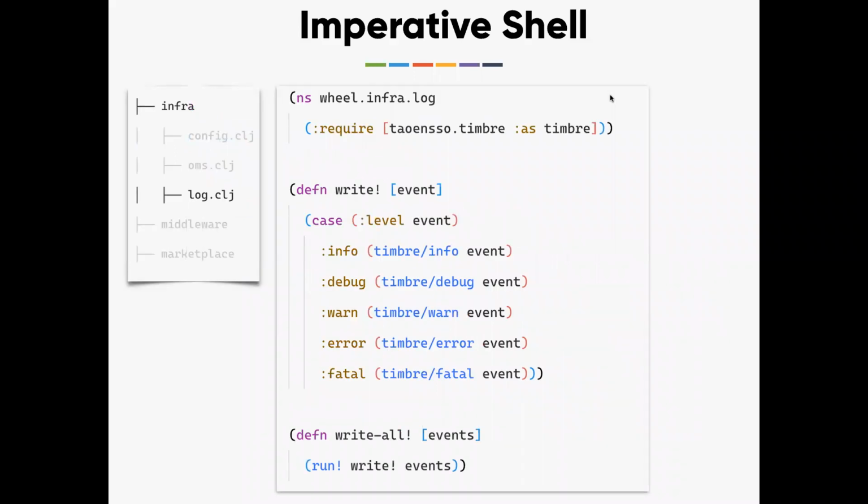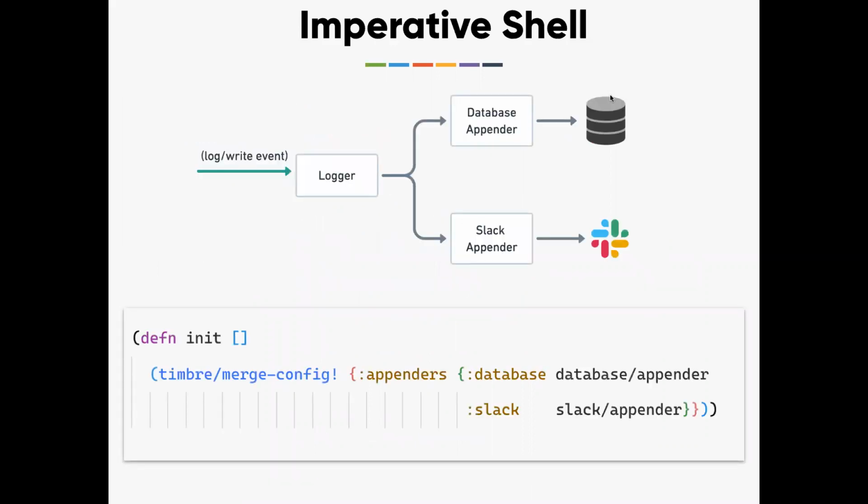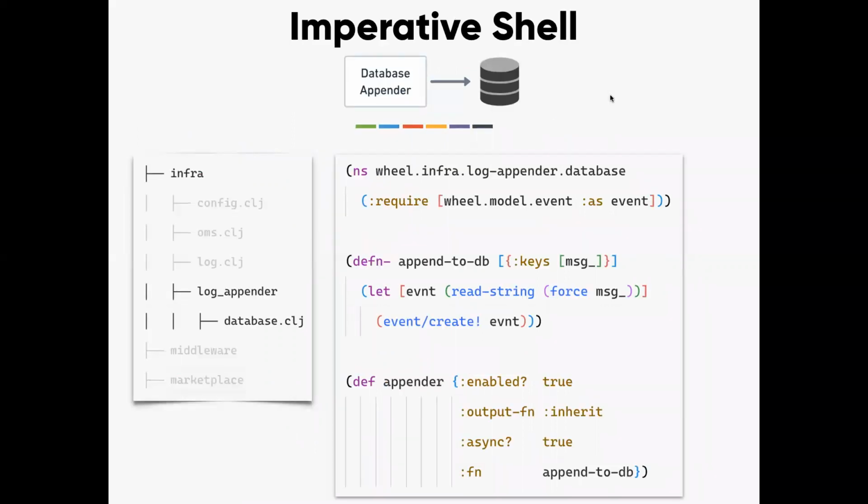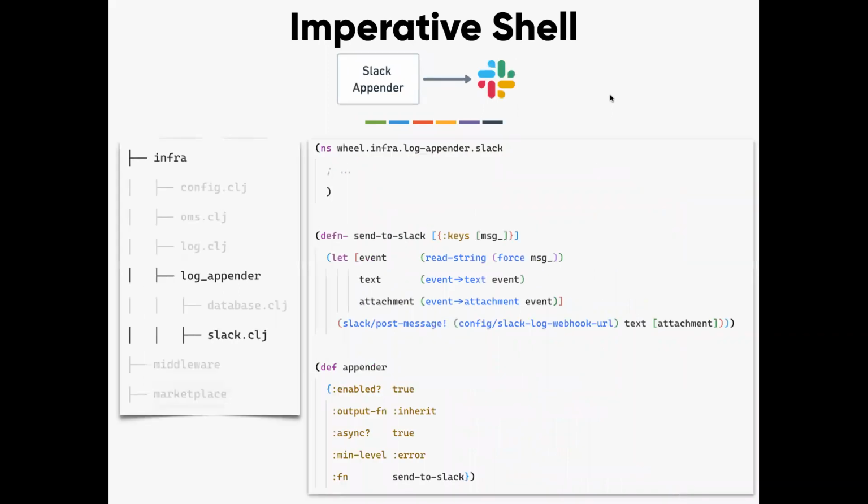Coming back to the imperative shell, we need a log now. So I'm just creating a new log file under infra where I'm going to do a typical info, debug, error, and other levels. The library that I'm using supports multiple appenders in the form of data structures. Here I'm saying, hey, I want two appenders: one is a database appender, another one is a Slack appender. Then I have another log appender folder where I have the actual logic for writing into the database and writing into Slack. If you look at the folder structure, I'm not touching anything. I'm just adding a new log appender and writing Slack there.